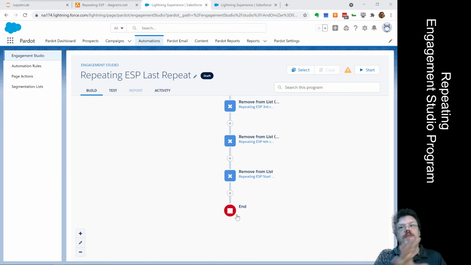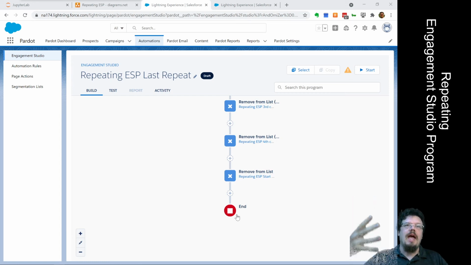And here's the fun thing: if we fill out the form one more time tomorrow, so 6 form fills tomorrow, we're hitting ESP3 again. Well, ESP3 already ran once in that day. It will not run again, because the Engagement Studio program says repeat daily, right? So it will actually wait until the following day.